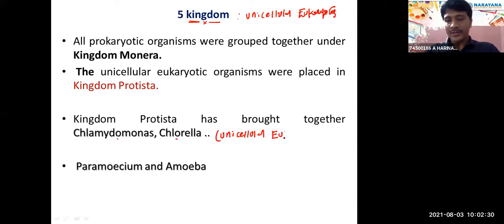Unicellular eukaryotes are placed under Protista, as well as some of the protozoans. Protozoans are also placed under Protista. All protozoa are unicellular eukaryotes. Only bacteria are prokaryotes, and they are placed under Monera.